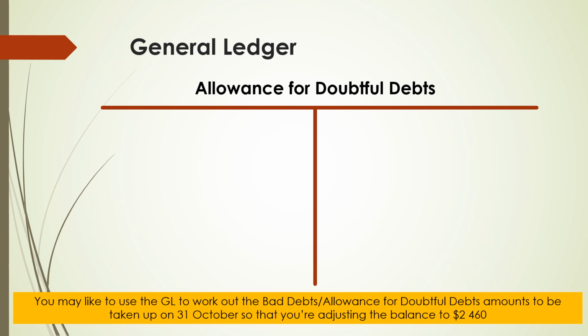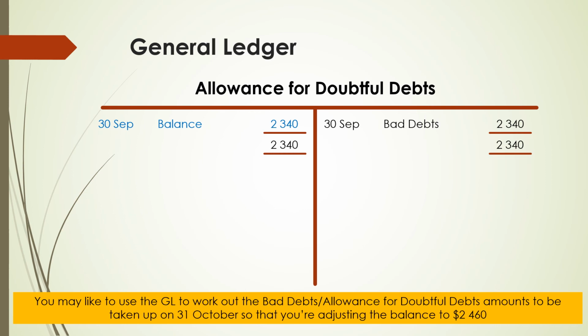So let's have a look at this as an example. On the 30th of September, that was when we recorded the allowance for doubtful debts for the first time, and the entry was a credit of $2,340 to the allowance for doubtful debts, and the other side of the entry was a debit to the bad debts expense account, which is reflected here in the cross-reference. When we completed the balancing process, we would have a closing balance of $2,340 on the 30th of September, and that would also be the opening balance on the 1st of October.